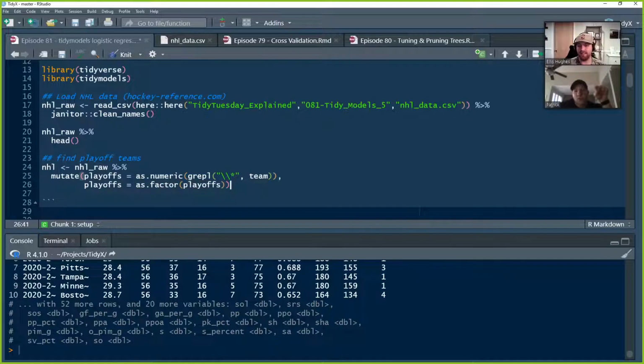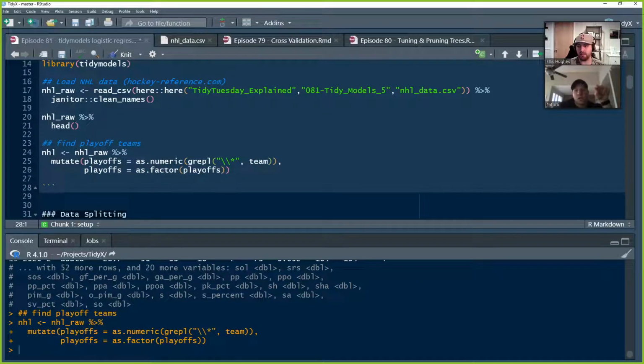One of the important things with that regular expression is our 2 little slashes there. If those weren't there, this isn't going to work.